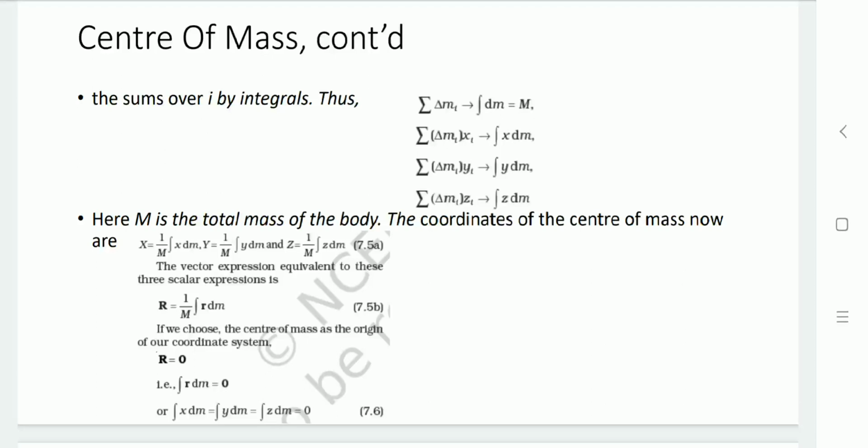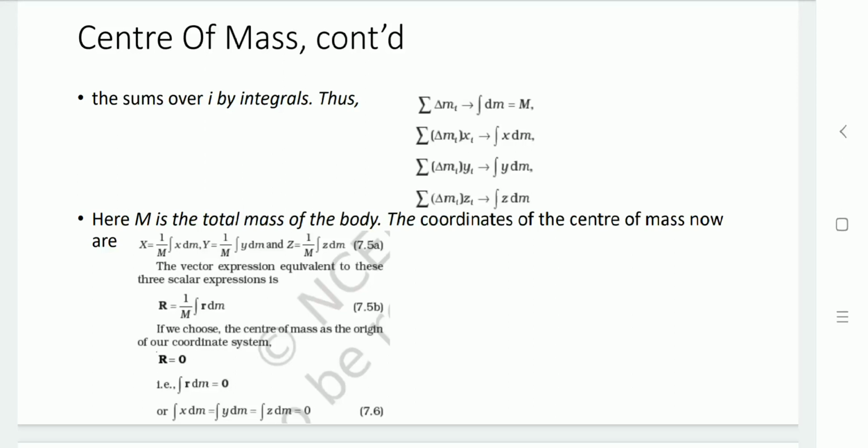So capital M is the total mass of the body, and the coordinates of the center of mass can be x equal to 1 upon M integration of x dm, y equal to 1 upon M integration of y dm, and z equal to 1 upon M integration of z dm. Here the vector expression we are having in 3 scalars: capital R equal to 1 upon M integration of r dm, the position vector component.